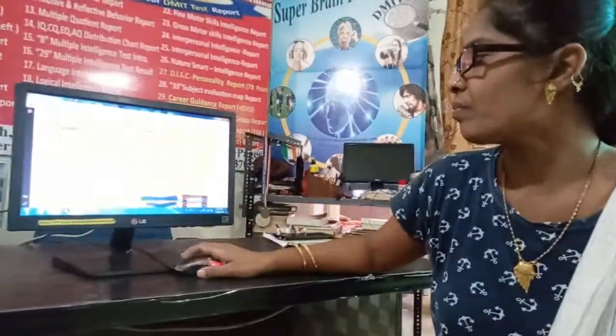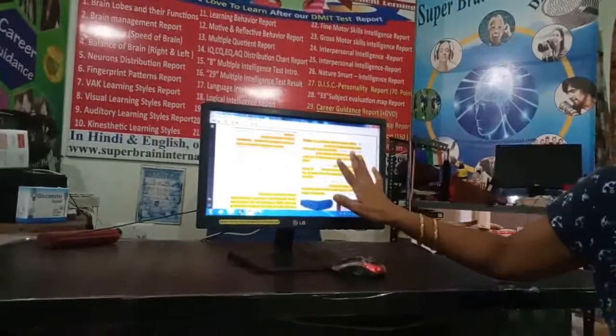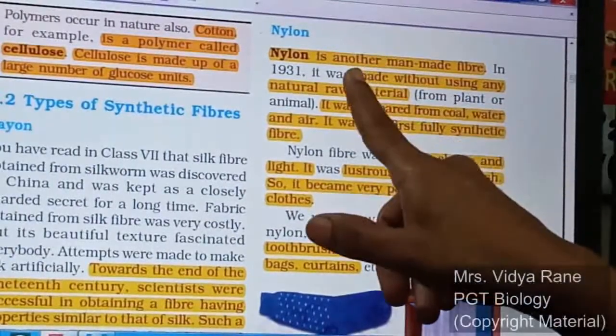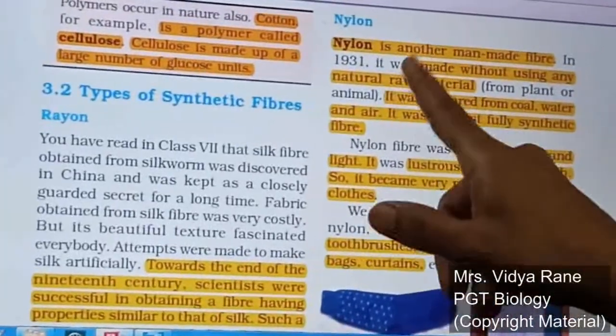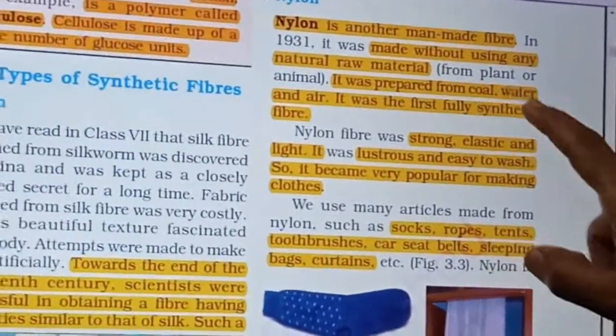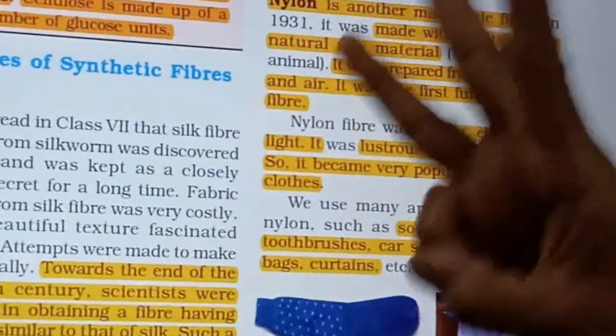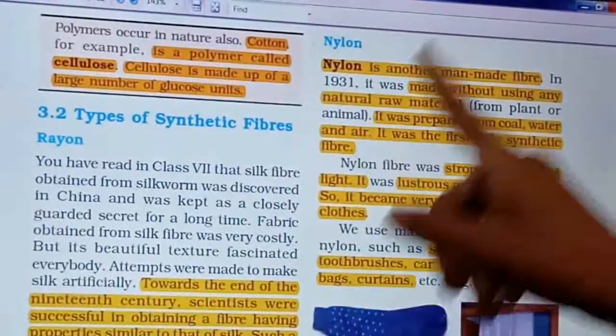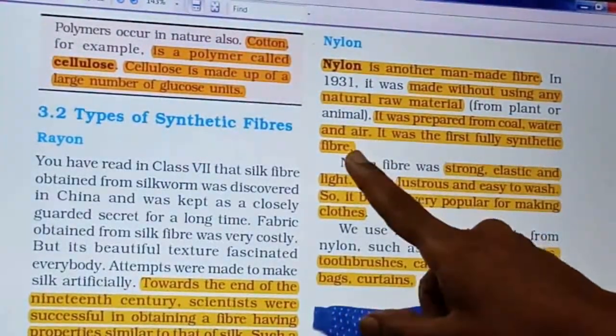Actually rayon is also an artificial fiber, but it is not 100% artificial, because in this we have used wood pulp, right? So here no raw material from a plant or animal is used, so it is a 100% artificial fiber. Now what did we use to make nylon? See here, it was prepared from coal, water and air. These three raw materials were taken: coal, water and air, right? So it is the first fully synthetic fiber.